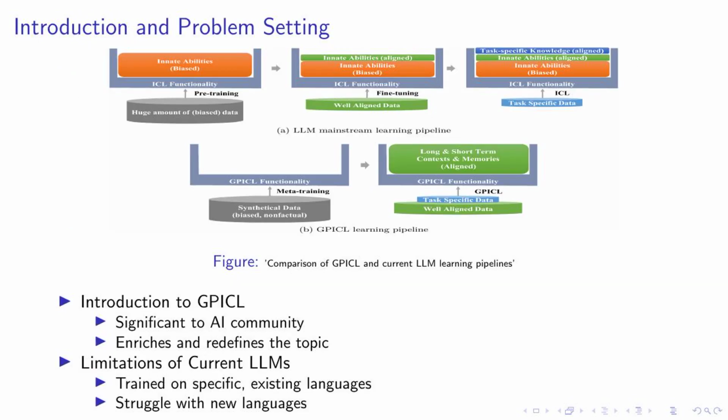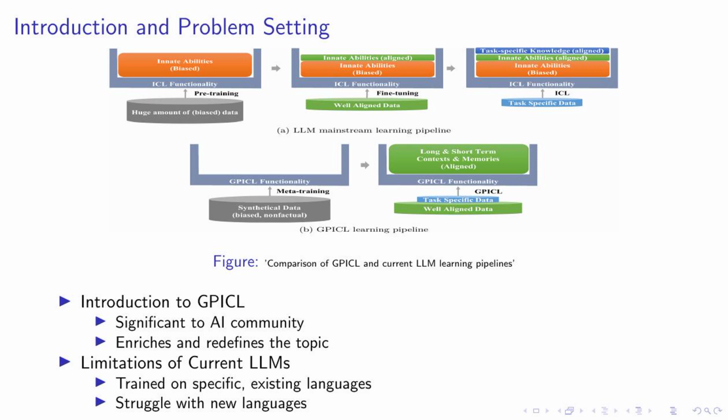Let's delve into the concept of general-purpose in-context learning, or GPICL. This is a topic of great significance to the AI community, as it redefines and enriches our understanding of language learning models. Now consider the current large language models, or LLMs. These models are typically trained on specific, existing languages.